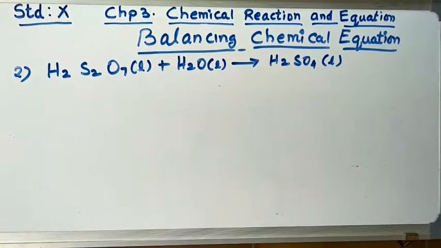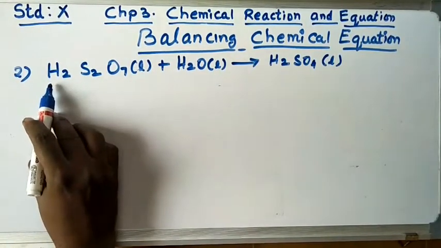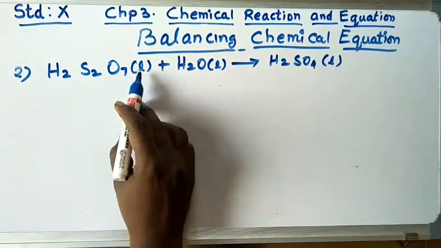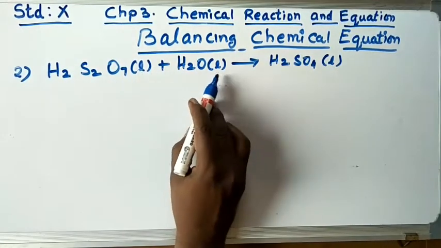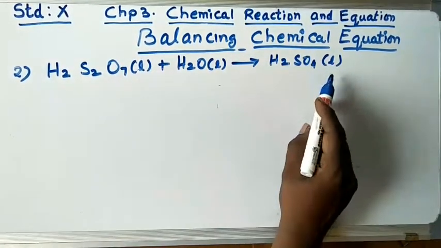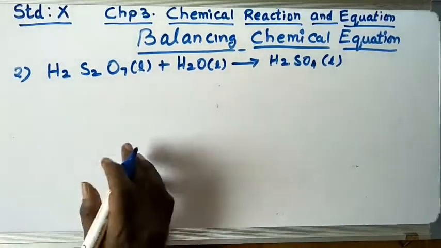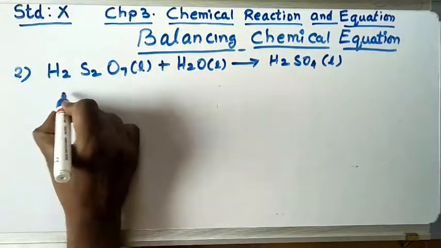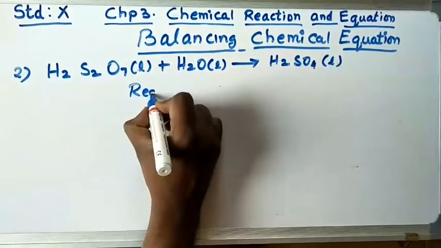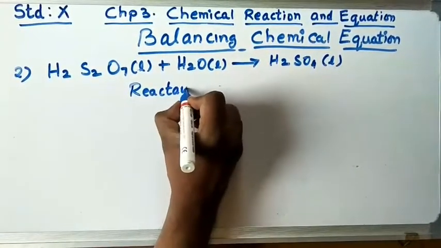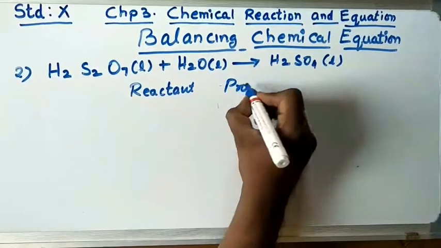Now let us balance the second equation. H2, H2O7, which is a liquid. H2O is a liquid. H2SO4 is a liquid. Now our step number 1. How do you write the step number 1? First you write reactant. Here you write product.